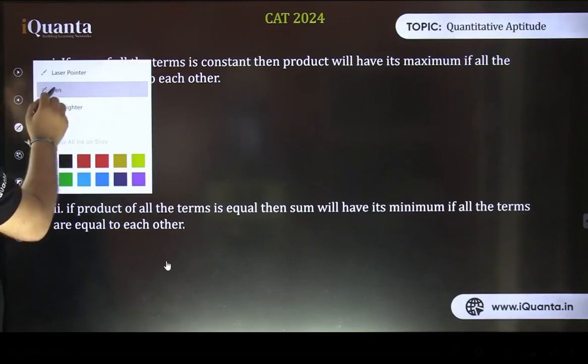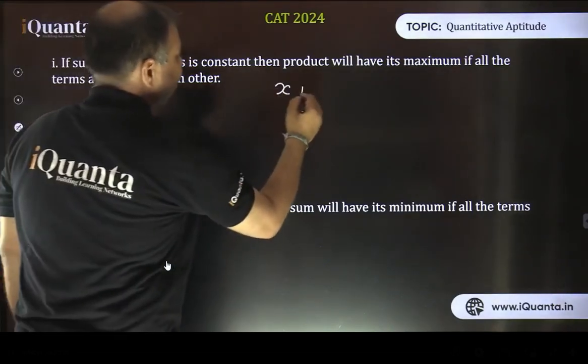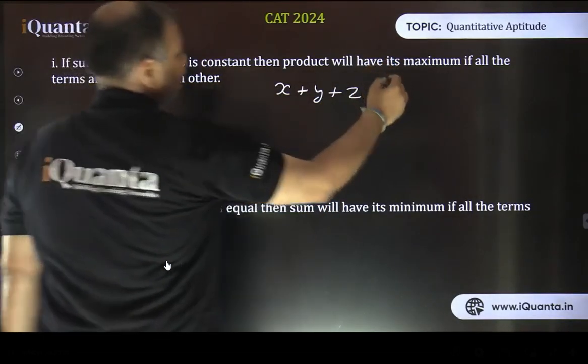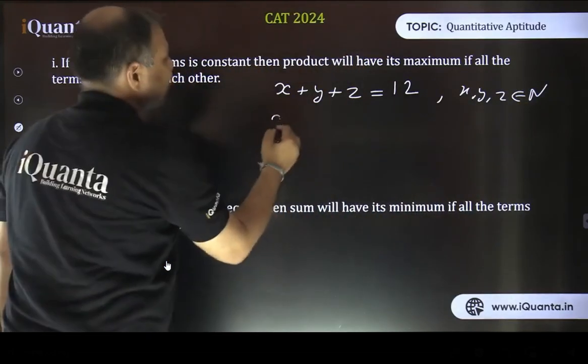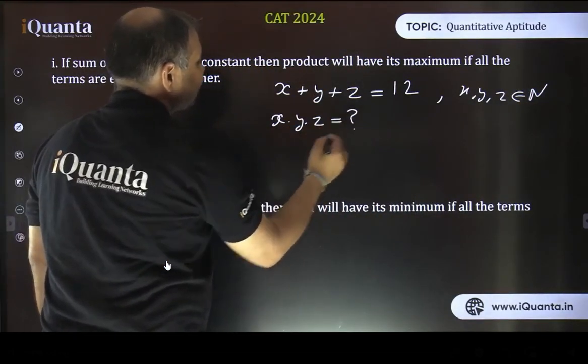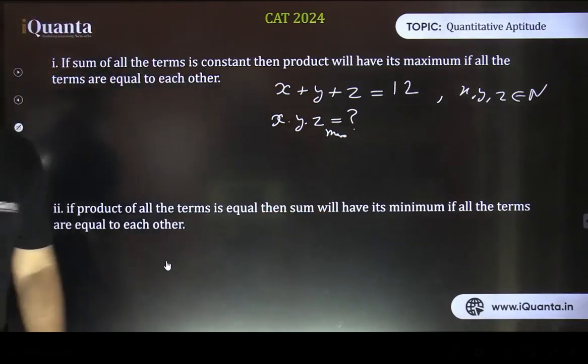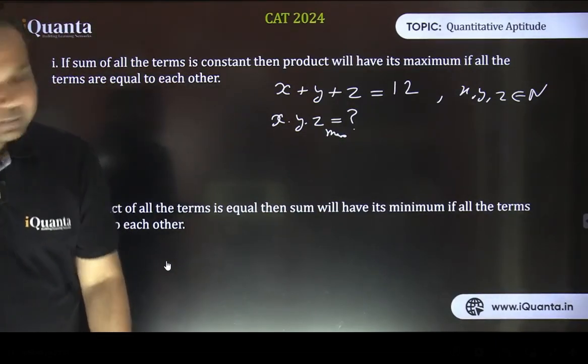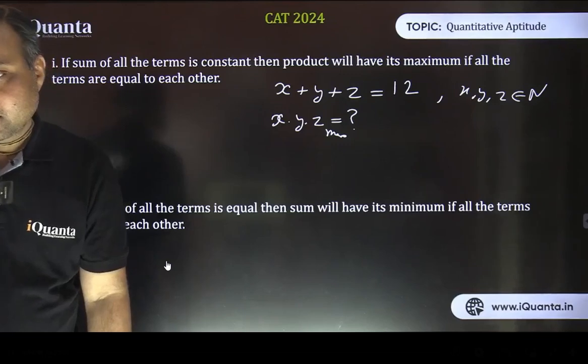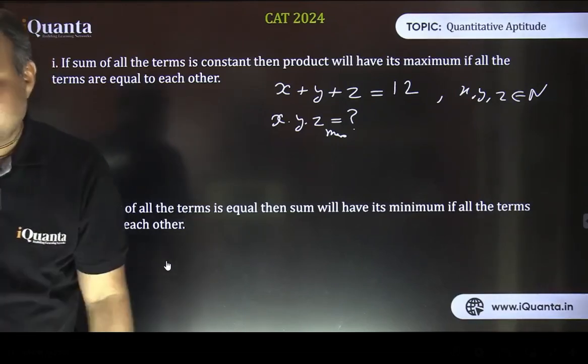If I give you the values as x plus y plus z equals 12, and suppose x, y, z are natural numbers only, can you tell me the maximum value of x into y into z? What can be the maximum value of x into y into z? Please answer. 64 is right.